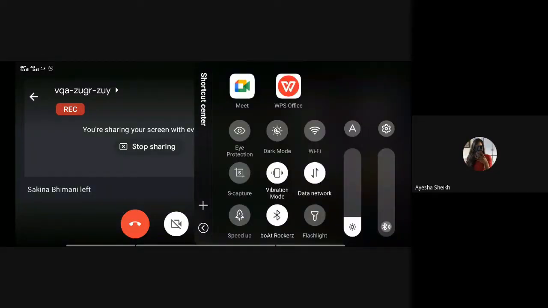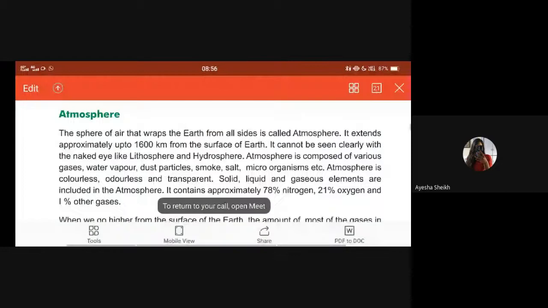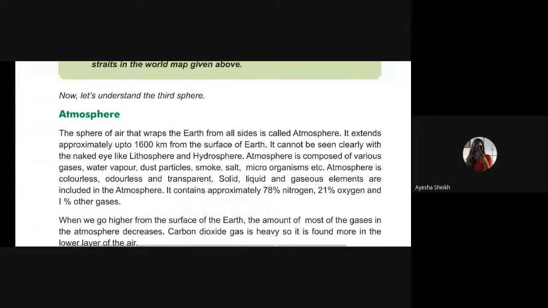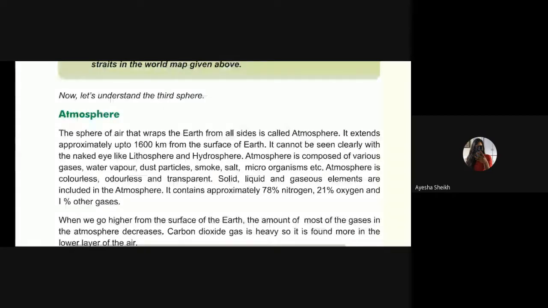Okay. So the third sphere is the atmosphere. We have learned that when the Earth detached from the sun and after the collision, the Earth started cooling down. It transformed from liquid form into solid form, that's why it is known as the lithosphere. After that we studied that it again started into liquid form, that's why it is called the hydrosphere.